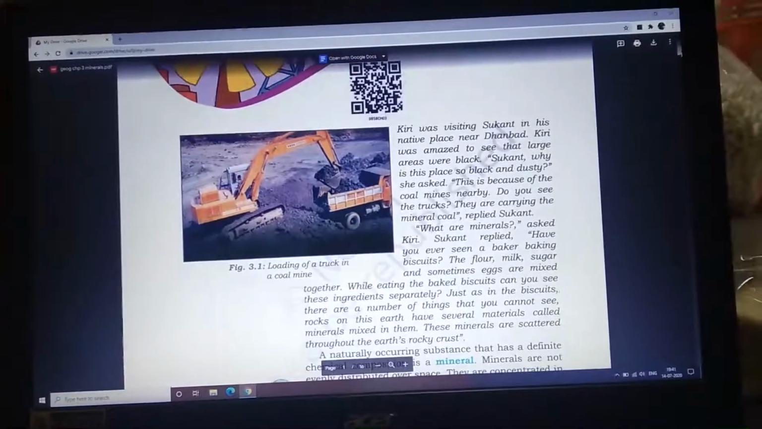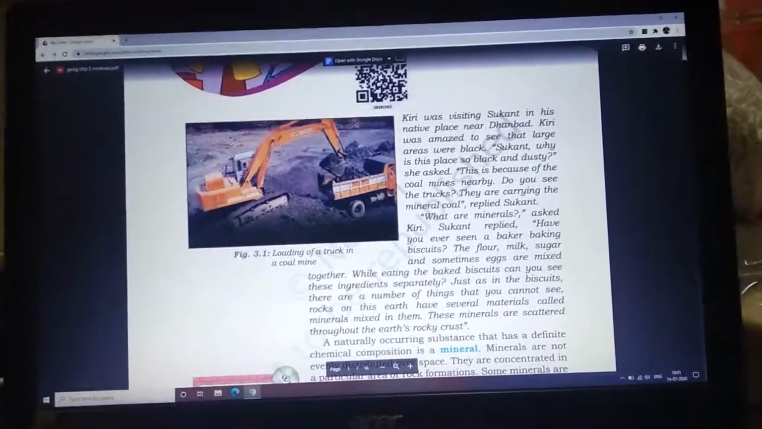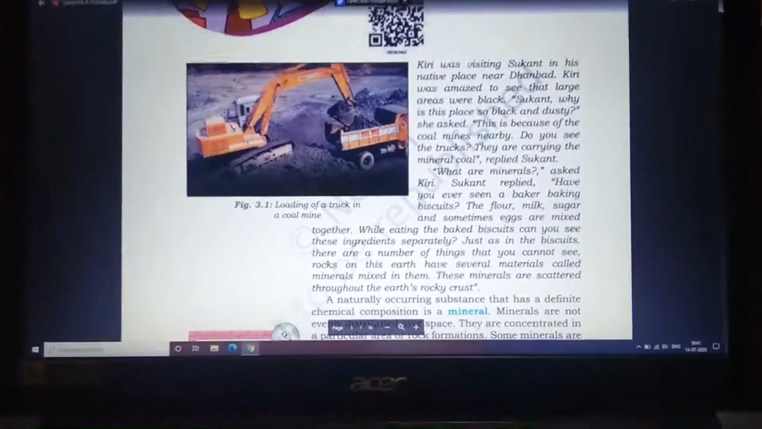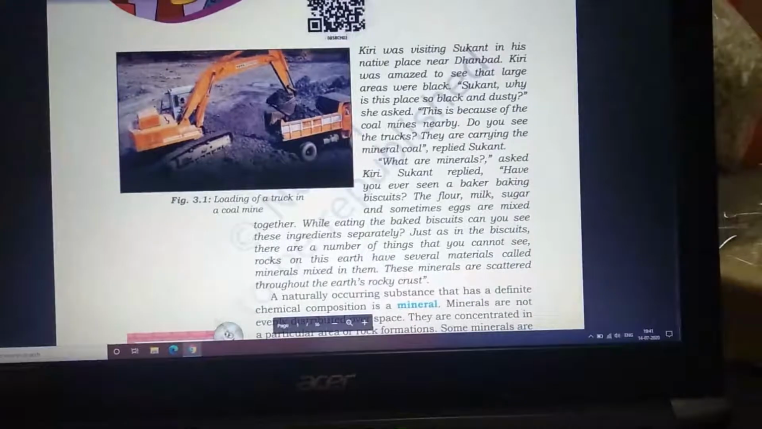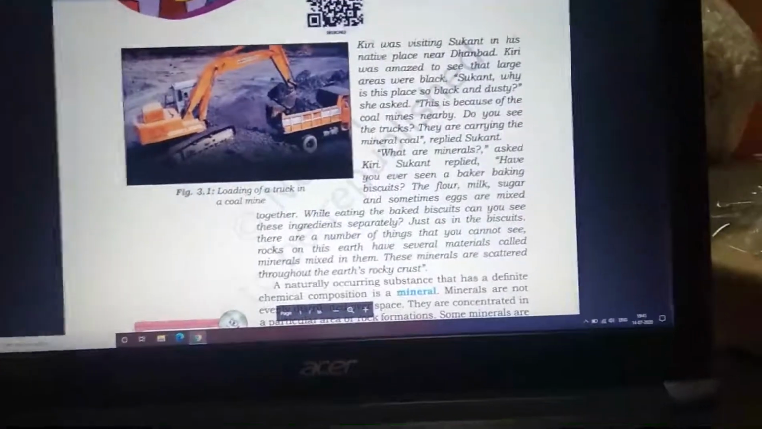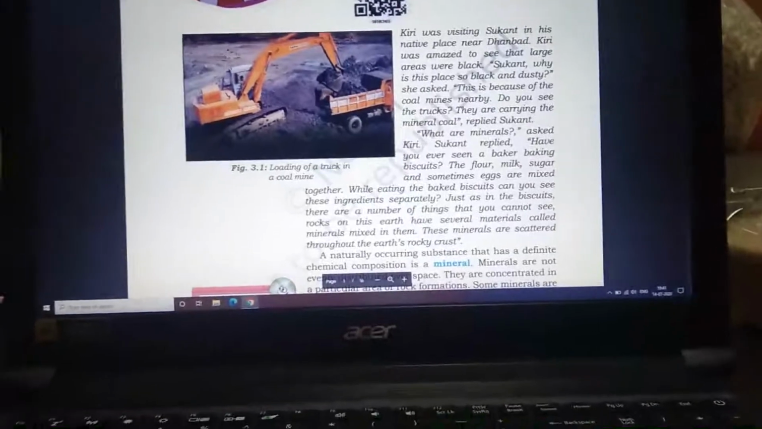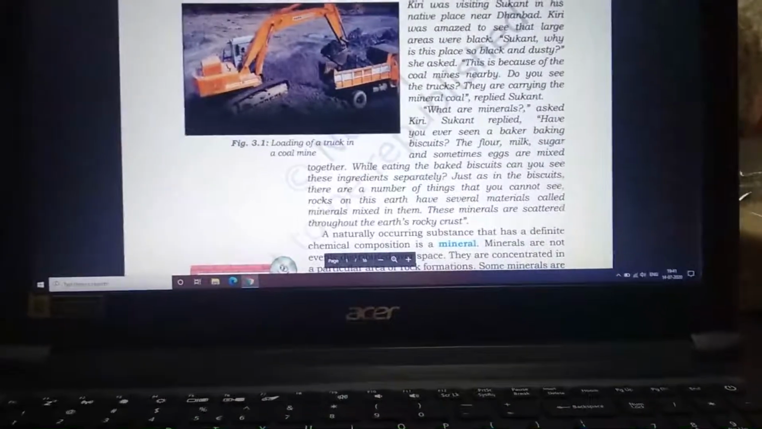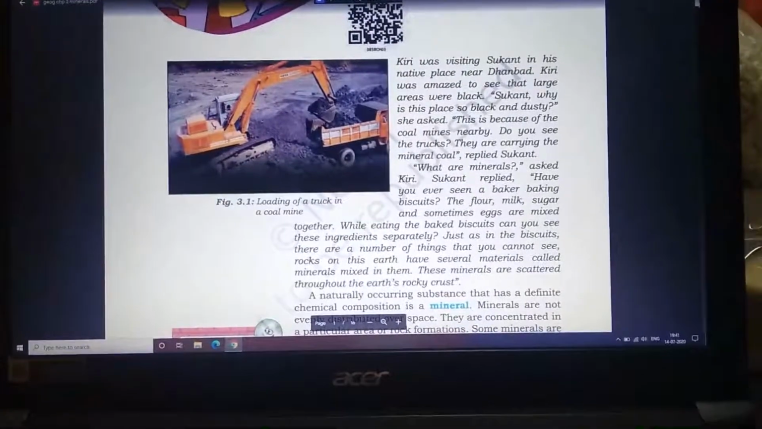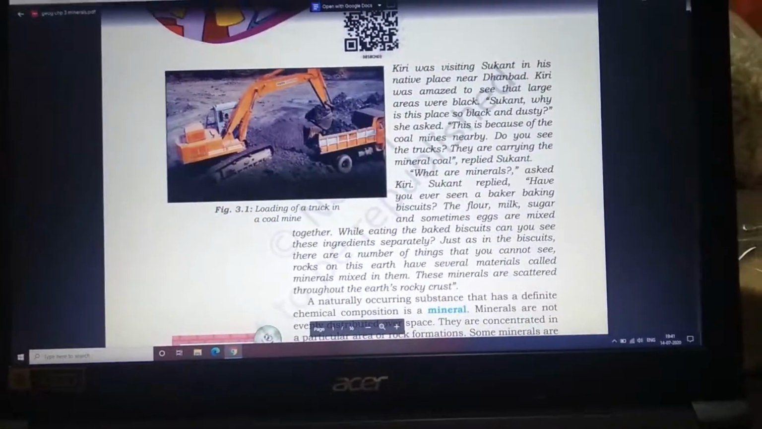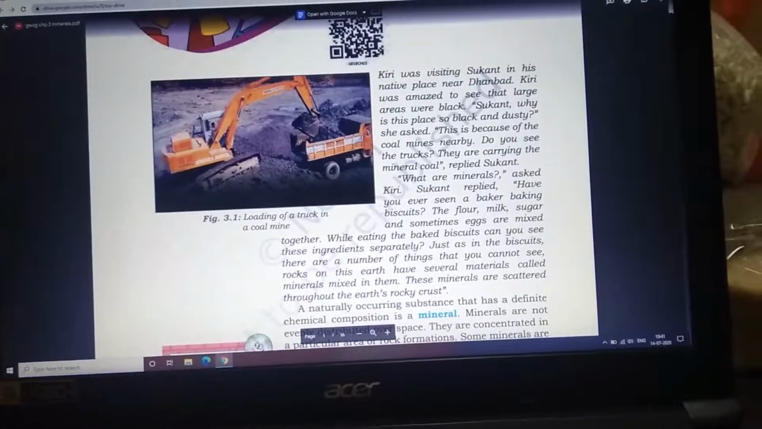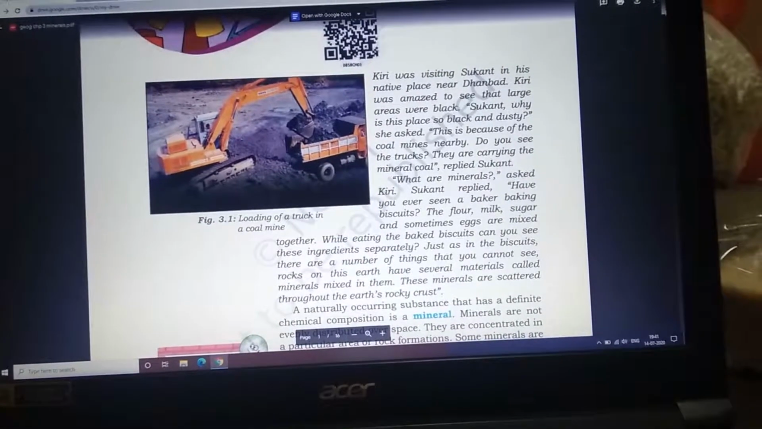I'll just tell you that these are the two kids, Kiri and Sukhan. They had gone to their native place near Dhanbad, and Kiri asked why this place is so black and dirty. So he said that there are coal mines nearby. What do the trucks carry? They carry coal. So what are these? They are minerals, and these trucks carry mineral coal. That is why this area is very dirty.